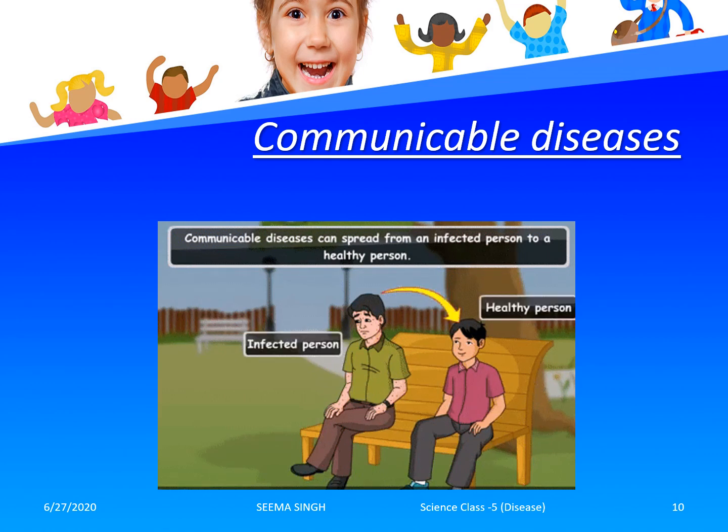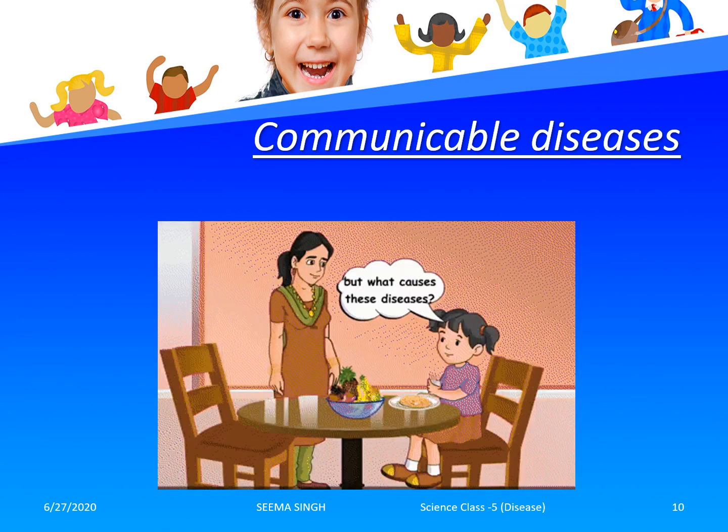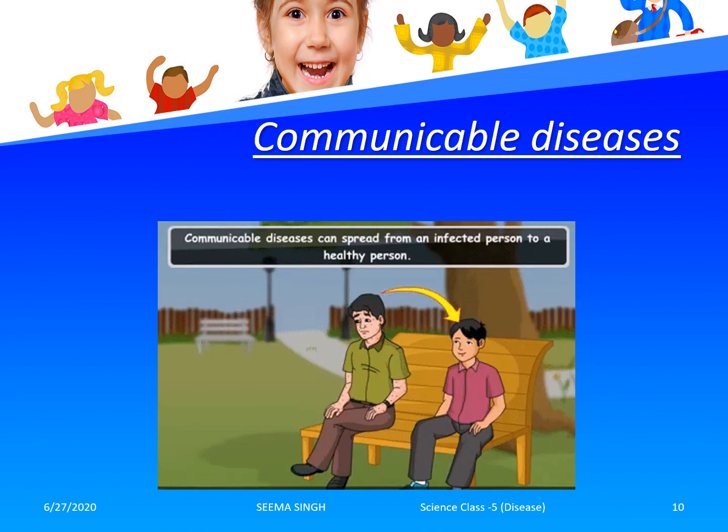Coming to communicable disease. Communicable diseases are the diseases that can easily spread from an infected person to a healthy person. The most common example that we all can see around us is COVID-19, the disease that can easily be spread from an infected person to a healthy person. Therefore, social distancing is the only thing that has been recommended by the medical officials to avoid being affected by this disease.